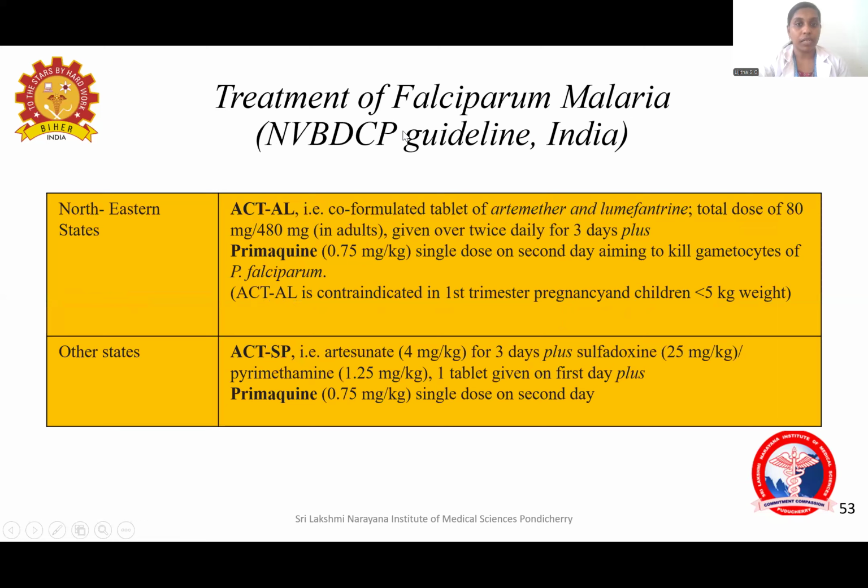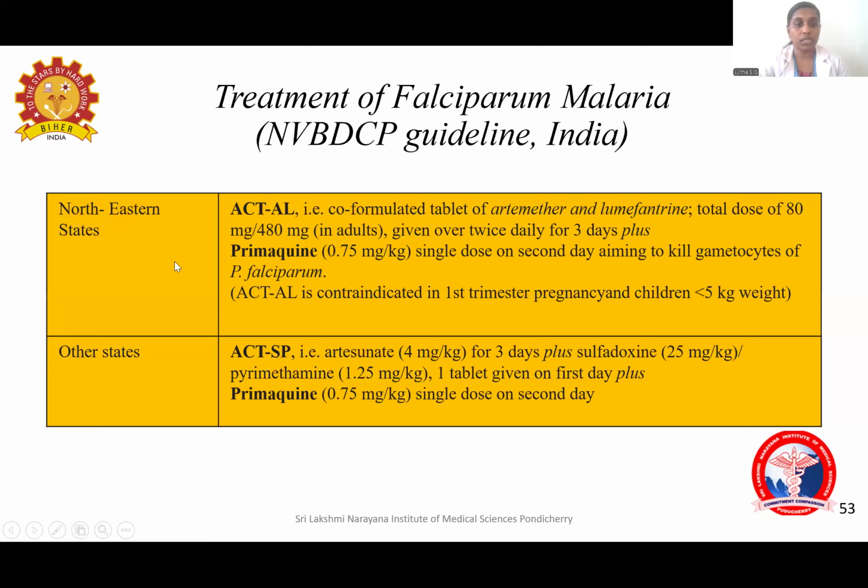And treatment for falciparum malaria is different, because falciparum malaria has got resistance to chloroquine. So we are using another drug, that is artemisinin combination therapy, ACT. Artemisinin combination therapy is a co-formulated tablet of artemether and lumefantrine. Artemether and lumefantrine 80 mg and 480 mg in adults, given twice daily for 3 days, plus Primaquine single dose. And this is contraindicated in the first trimester of pregnancy and children less than 5 kg.